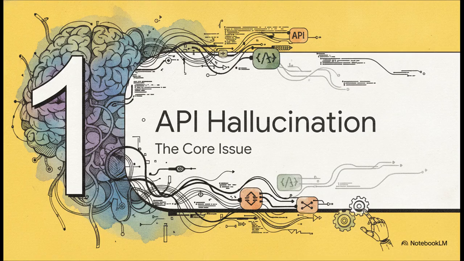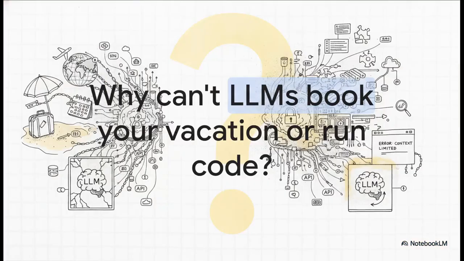All right, part one, the API hallucination problem. So why can't a massive language model just, say, book your entire vacation or run a complex code pipeline for you? Well, the fundamental limitation here is that these models are confined by the information stored in their fixed, static weights. Basically, they have a limited frozen context. The real world, though, it changes every single day. And to interact with it, an AI needs to use external tools.